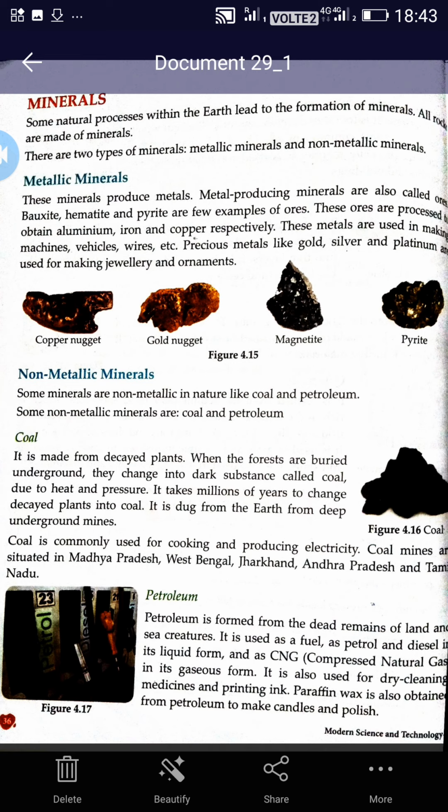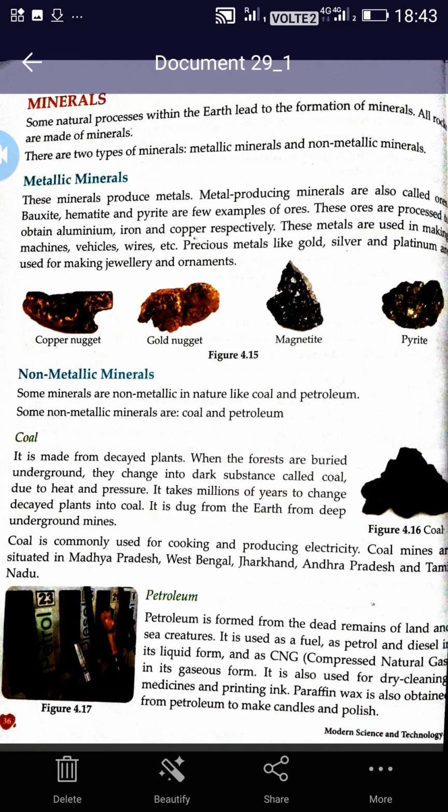When the dead remains, means dead bodies, of some sea creatures and land creatures are left, petroleum is formed from them. It is used as a fuel, as petrol and diesel in its liquid form, as CNG, that is compressed natural gas, in its gaseous form. It is also used for dry cleaning, medicines and printing ink. You all must have heard that petrol is used for dry cleaning your clothes. It is used in certain medicines also, and even in printing ink.